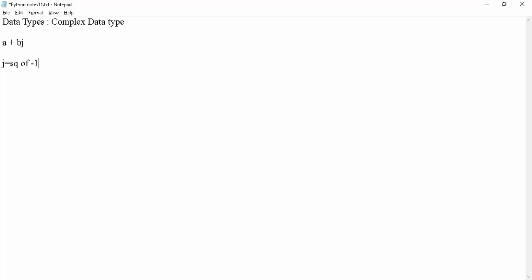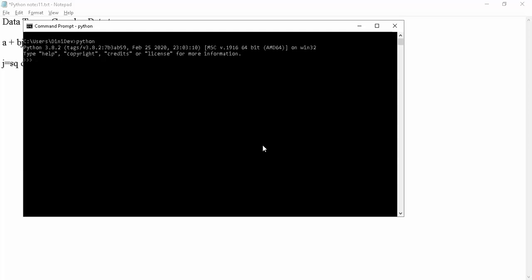Now you may have a small doubt, is it compulsory to use j? In my mathematics, somewhere in schooling I used the symbol i. In school days we mentioned i, but in complex numbers in Python, only j is acceptable, either uppercase or lowercase. If you enter i or any other letter, it will definitely throw a syntax error. I'll show you. a equal to 10 plus 20j is acceptable. If I mention i, it will throw a syntax error.